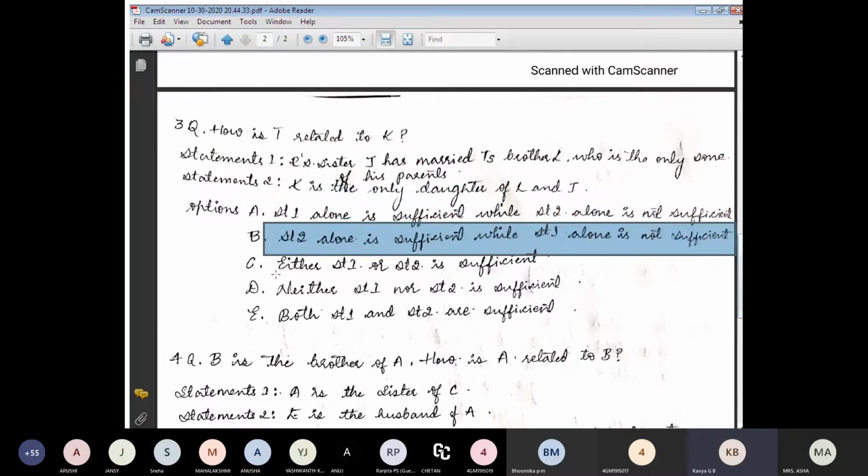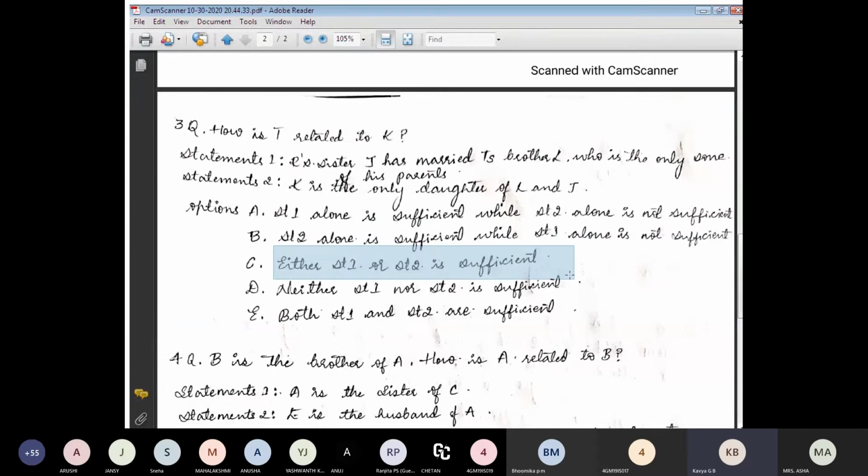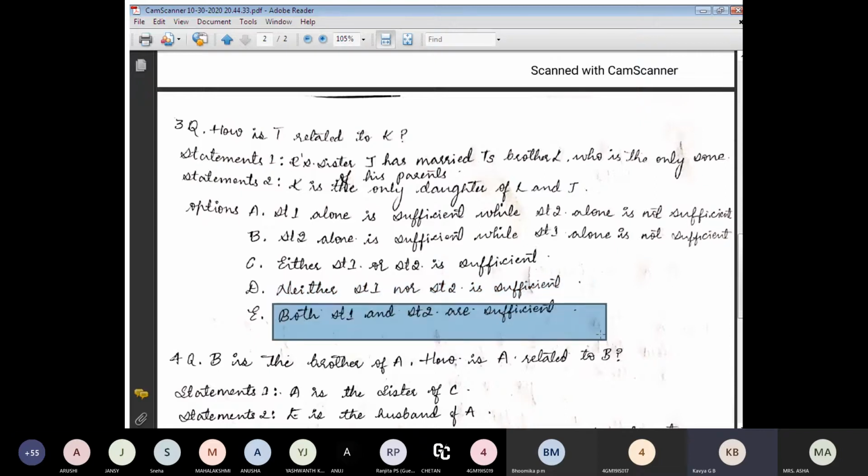That is also not true. Option C says either statement one or statement two is sufficient, and it is also not true. Option D, neither statement one nor statement two is sufficient, is also not true. But the right answer is that both statement one and statement two are sufficient.